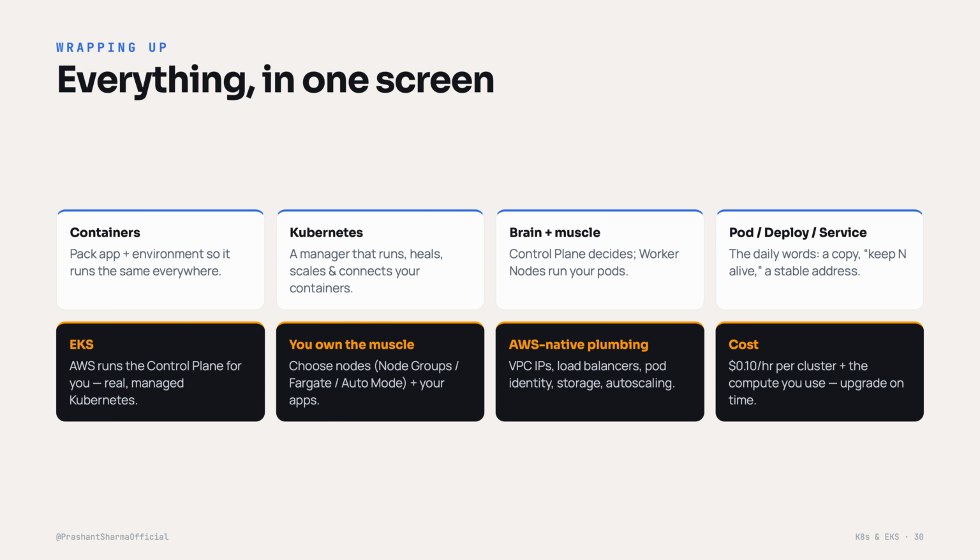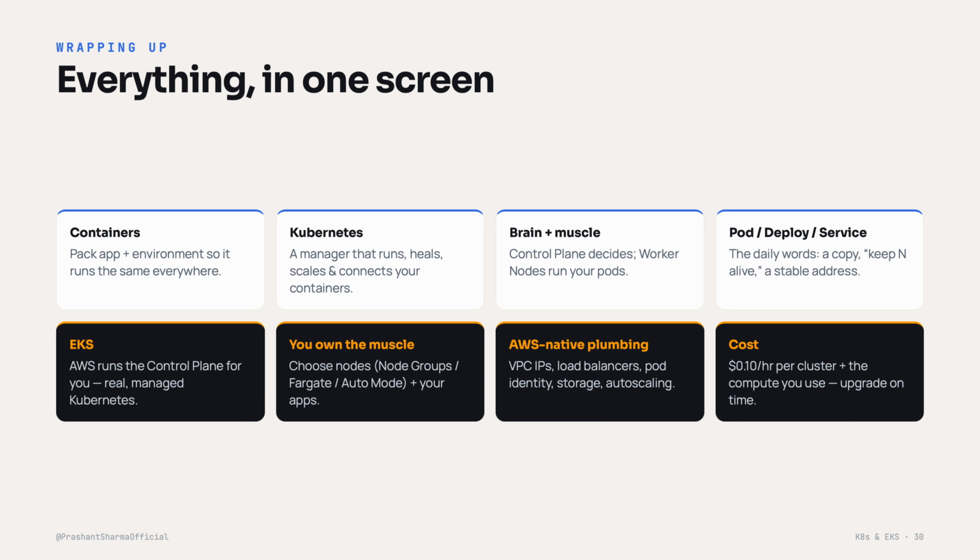EKS is AWS running the control plane for you, real managed Kubernetes. You still own the muscle. You choose node groups, Fargate or auto mode, and your application. EKS gives you AWS native plumbing, real network IPs for pods, automatic load balancers, secure pod identity, real storage, and auto scaling.